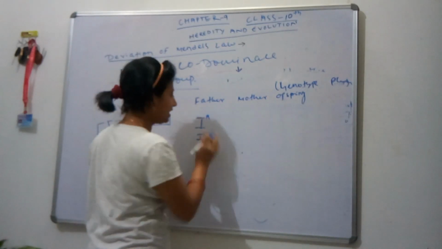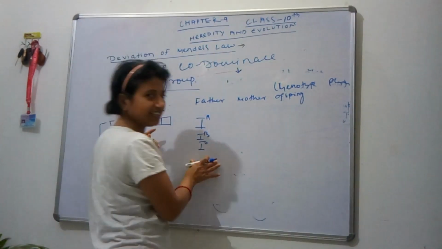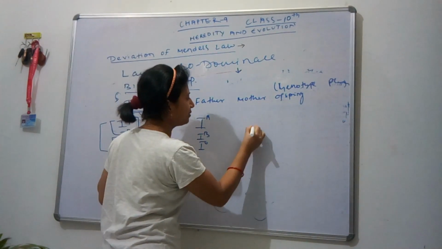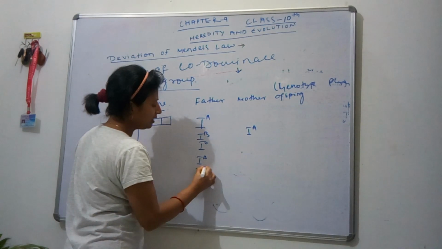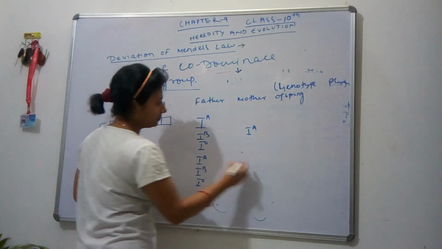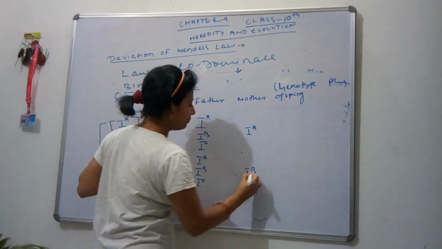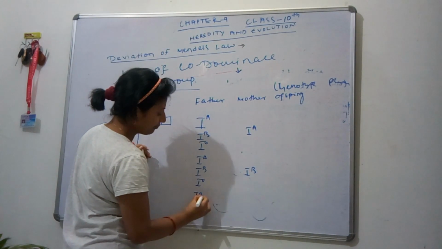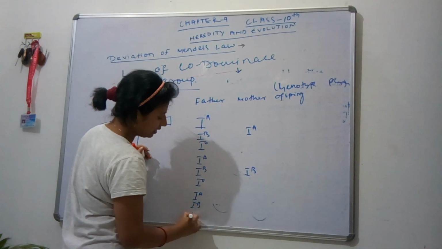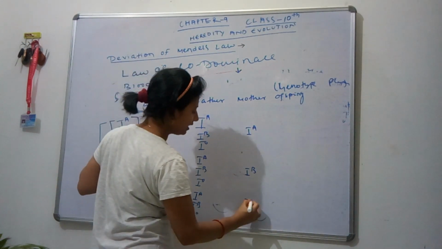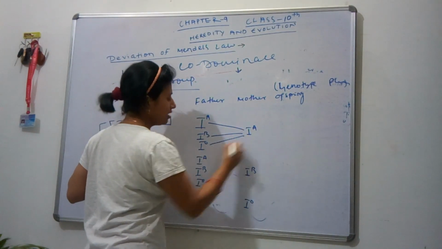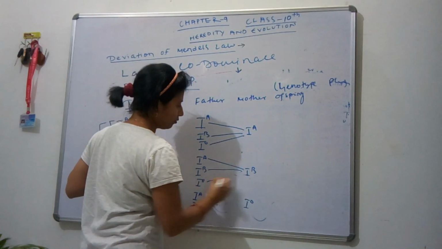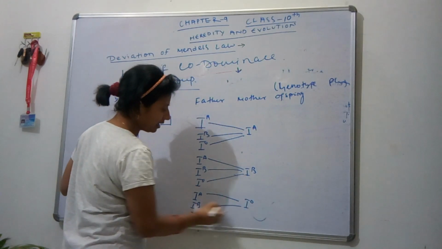For simple understanding, we take these three alleles from the father and only one allele from the mother. IA crossed with IA, IB, IO; IB with IA, IB, IO; and IO with IA, IB, IO.